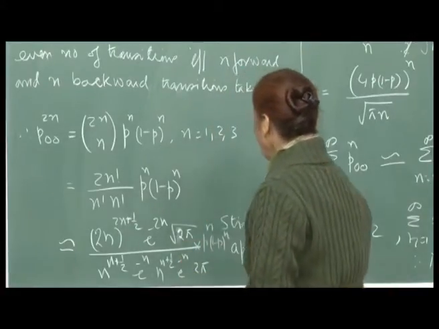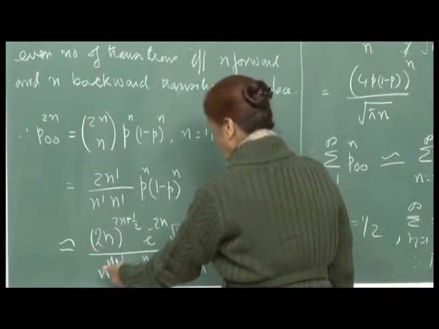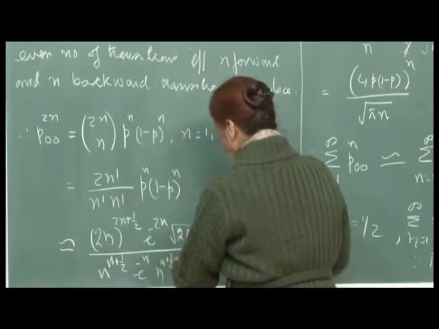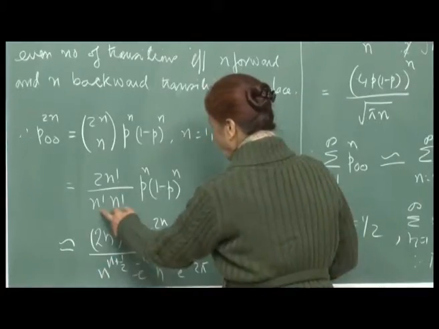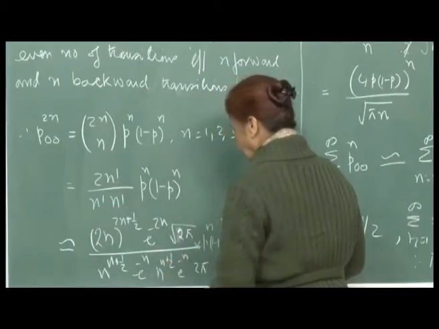Similarly, n factorial can also be written by Stirling's approximation formula. So, n raised to n plus half, e raised to minus n, and then there will be a root 2 pi. So, root 2 pi for both of them. So, therefore, it will be 2 pi n raised to n plus half, e raised to minus n.